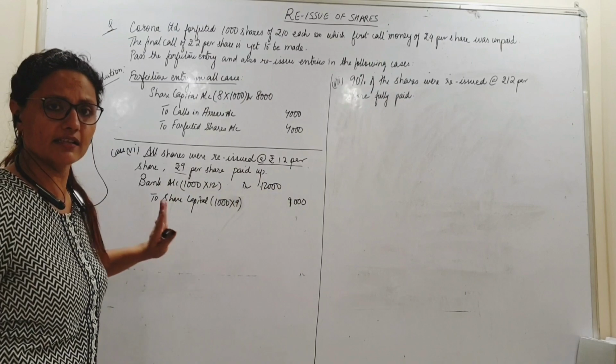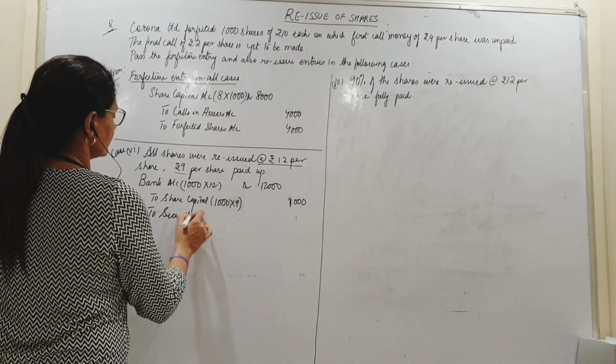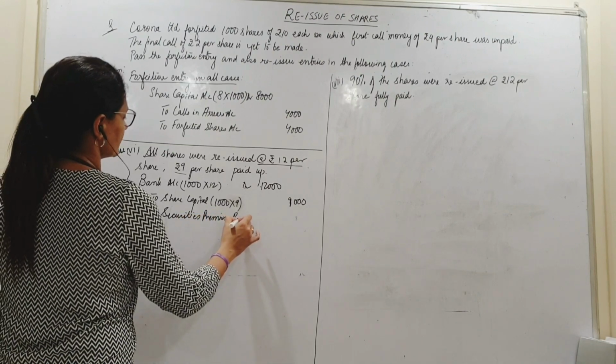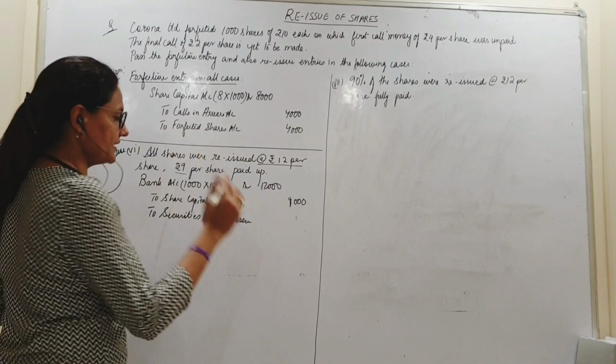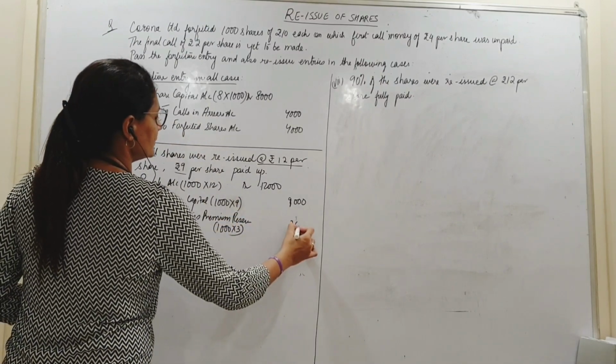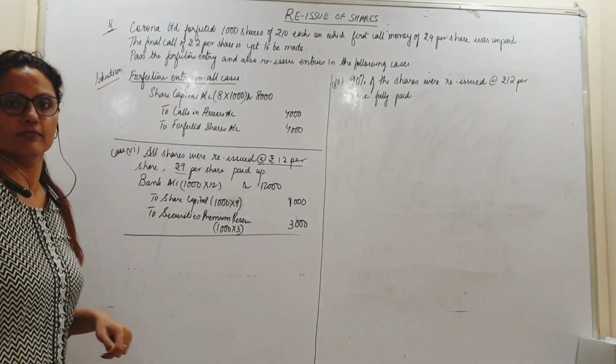So 9,000 towards share capital. Then securities premium reserve: the remaining 3 rupees, 1,000 into 3, 3,000 I have gained at the time of reissue.